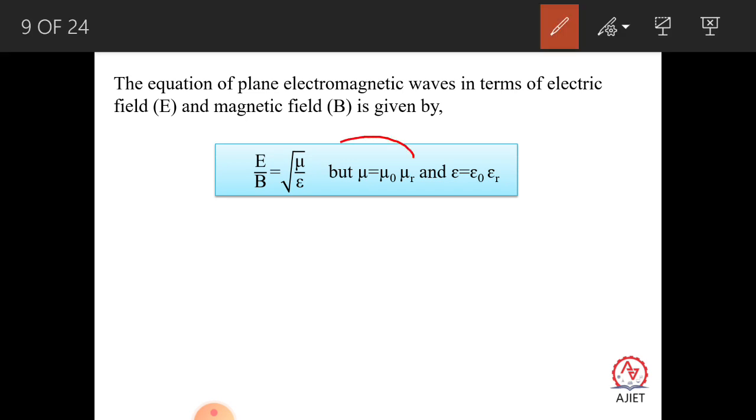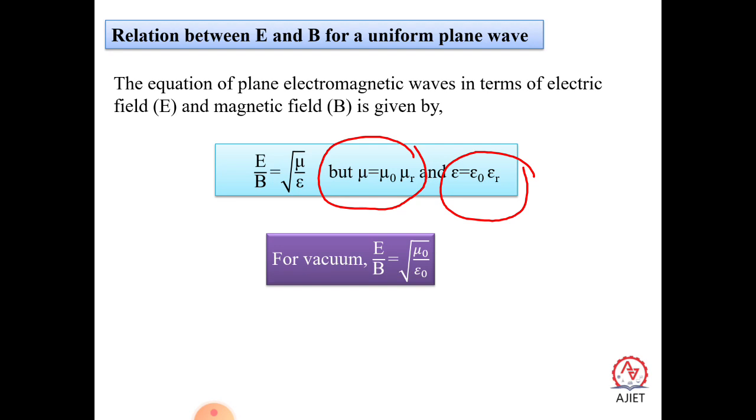I already told that mu can be written as mu naught into mu r, the permeability, and the permittivity of the medium can be written as epsilon equal to epsilon naught into epsilon r. For an air medium, epsilon r is equal to 1, so we can write epsilon equal to epsilon naught. So for air or vacuum, E by B is equal to square root of mu naught by epsilon naught.